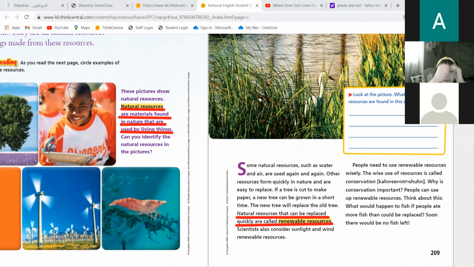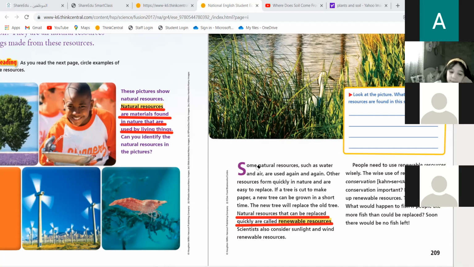Excellent. Now, Dana, can you read from the beginning? Some natural resources such as water and air are used again and again.